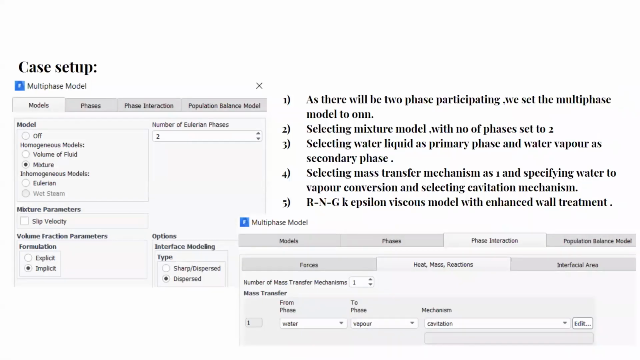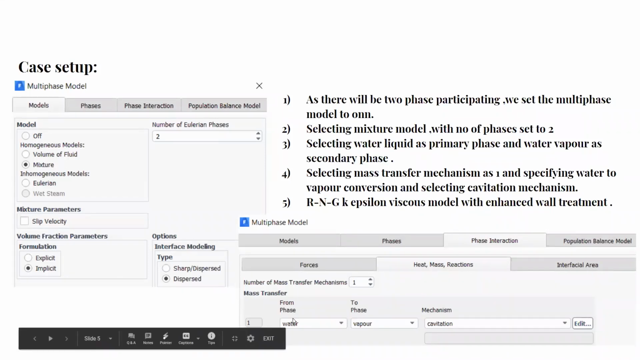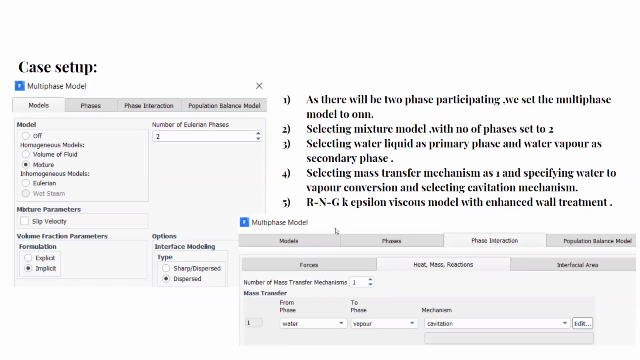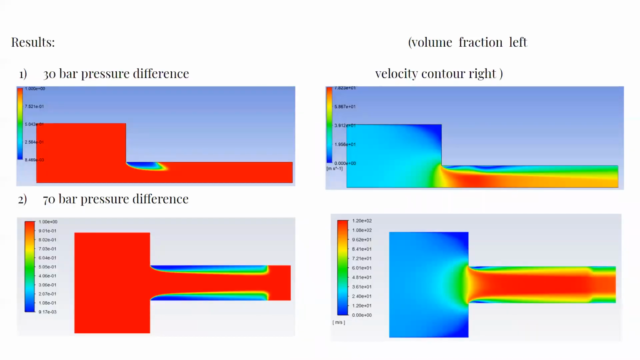As this was a multi-phase problem, in the multi-phase model we selected mixture, and our participating fluids were two: water and water vapor. The phase interaction mechanism was set to 1, the transfer phase was set from water to vapor, and the mechanism was selected as cavitation. Our main motto was to compare results at different pressure ratios.